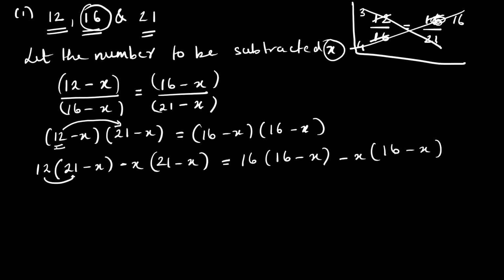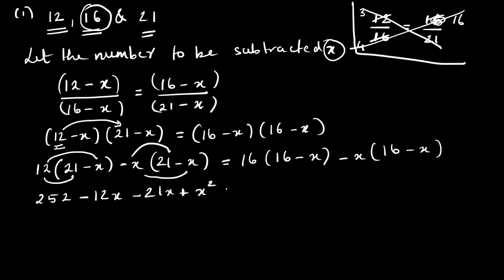Give me a minute. Yeah, sure. 12 times 21 is 252, minus 12x, minus 21x, plus x square.